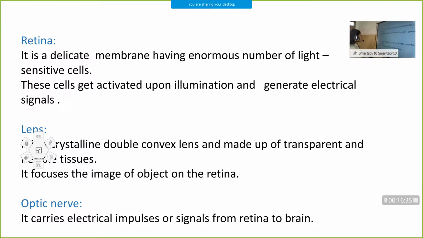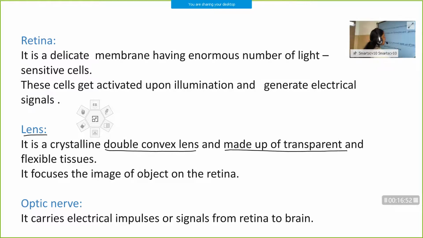So the next part is lens. That is our eye lens. So what is this eye lens? It is a crystalline lens, and it is double convex in nature. Already we have discussed. And it is made up of transparent and flexible tissues. And it focuses the image of the object on the retina. So that's the function of our eye lens. It is the one who focuses the image on the retina.